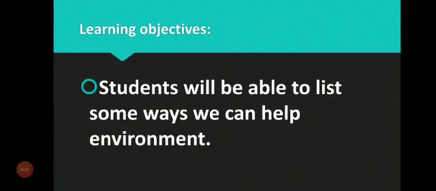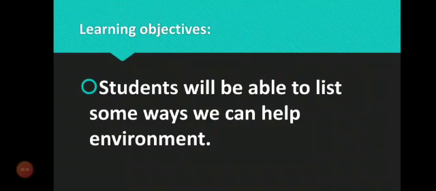So please take out your textbook and keep it in front of you, and please also hold a scale and a pencil with you. Okay students, first of all I will discuss the learning objectives, means the things that you are going to learn today. At the end of the lesson, students will be able to list some ways we can help the environment. Previously we learned what the environment is. Everything around us is called environment, including air, water and land.